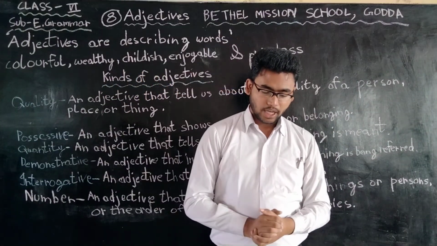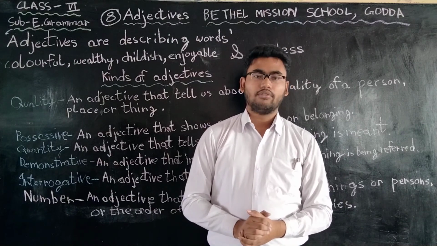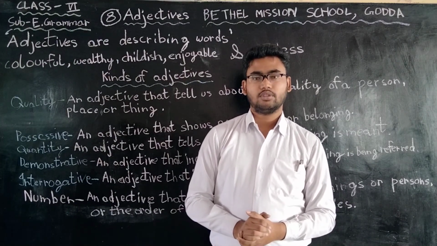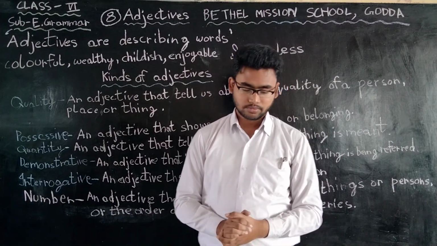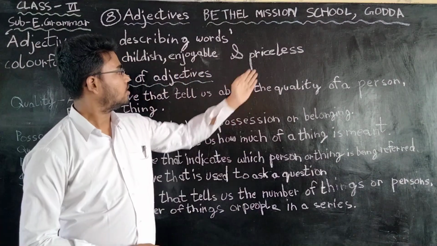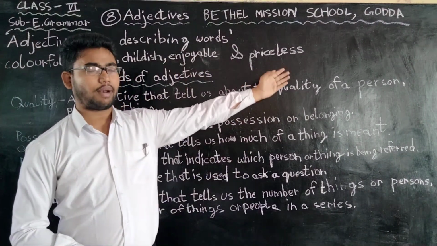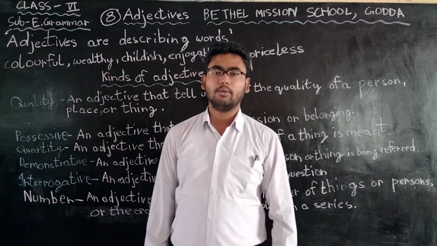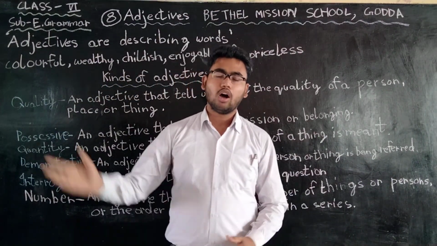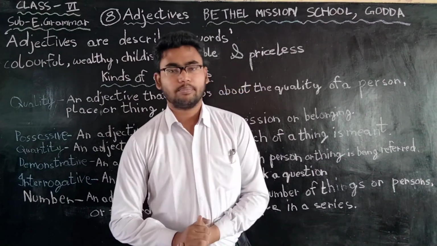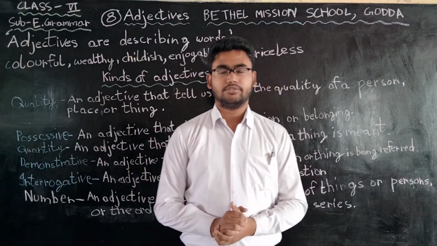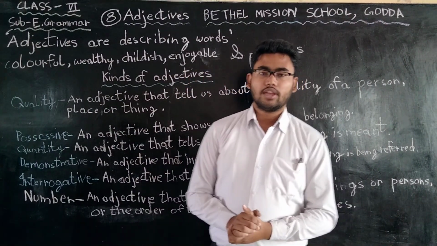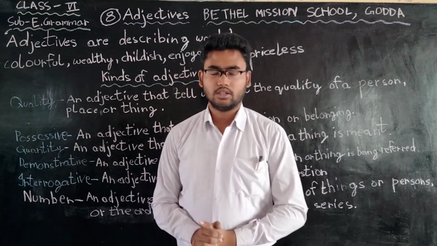She showed me a priceless album of her photograph. What kind of album it was? Priceless. This priceless word is describing the album. So that's why all these words are adjectives. Today we are also going to learn.